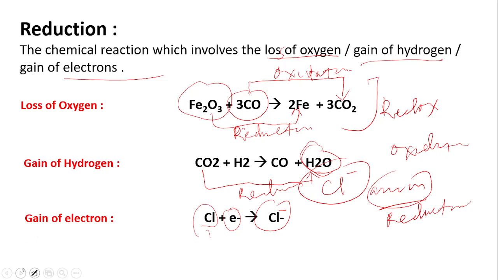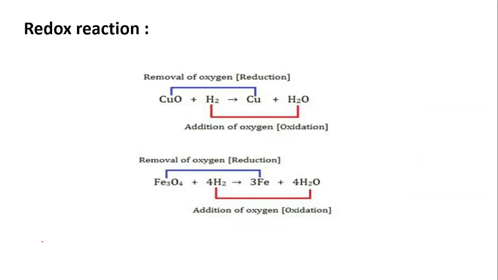Next, there are two examples of redox reactions. Let us know what type of questions are asked. In this reaction, copper oxide reacts with hydrogen to form copper and water. In this reaction, copper oxide loses oxygen.